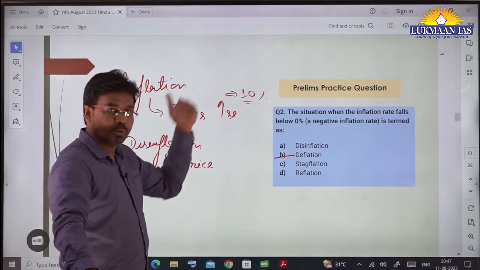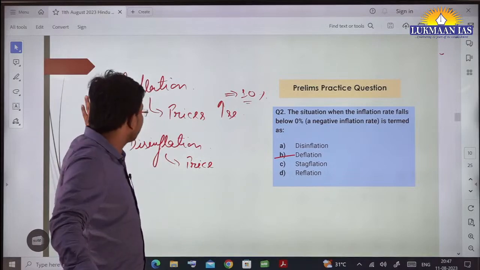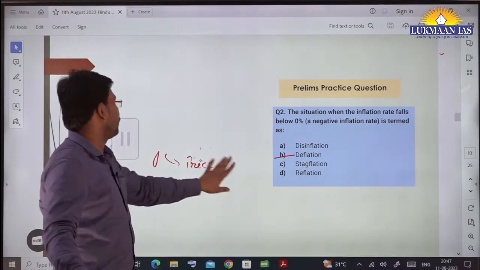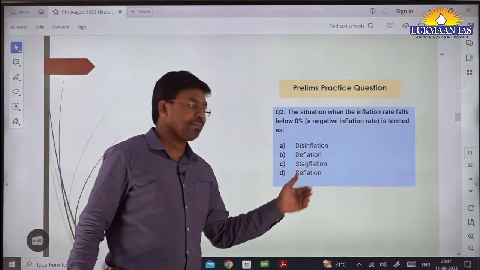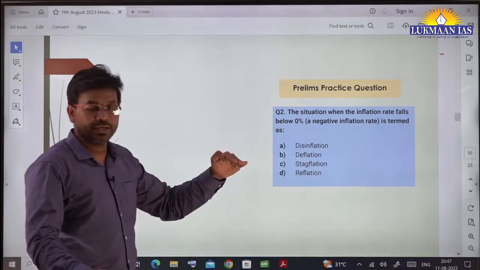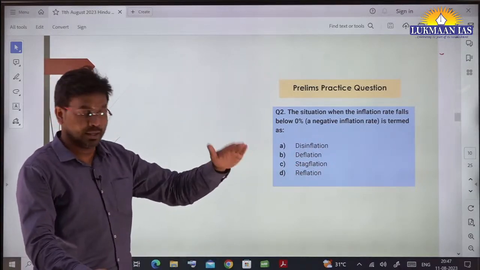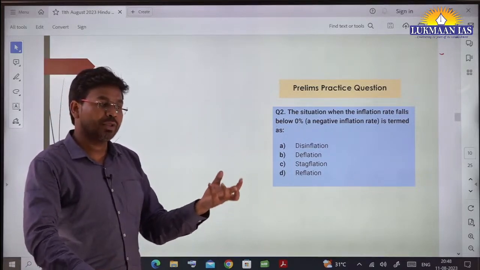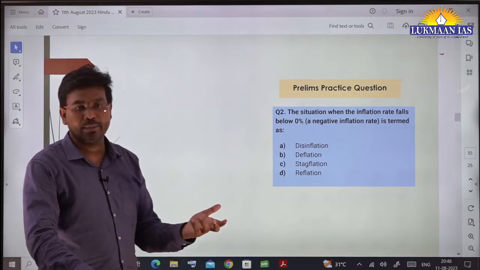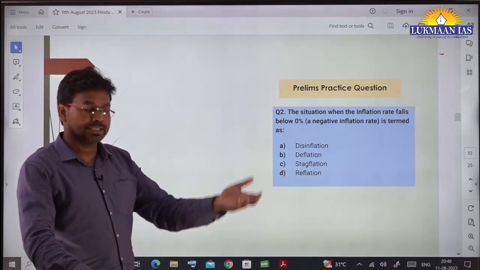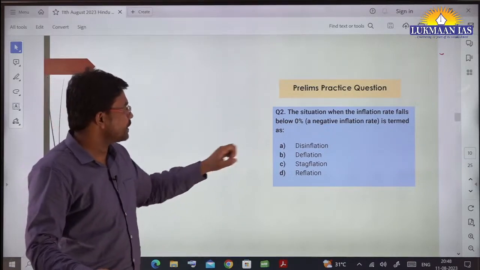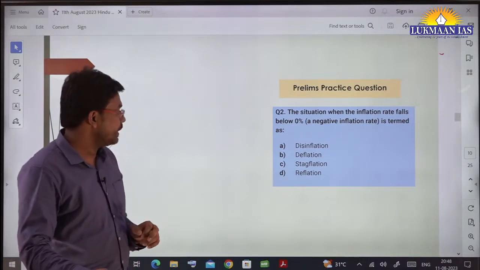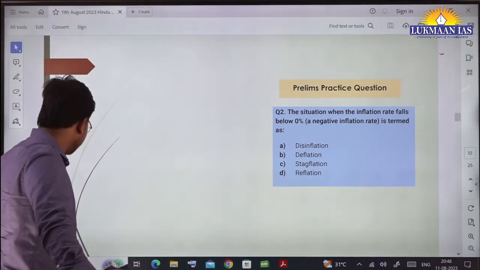Then deflation is the opposite, when the prices of goods and services go down, okay. Stagflation means a kind of stagnation in the economy. Prices of goods and services go up, but it is also associated with unemployment. So people do not have employment, they are not earning, and prices of goods and services are going up. So that's stagflation, okay. Then similarly there is a term reflation.